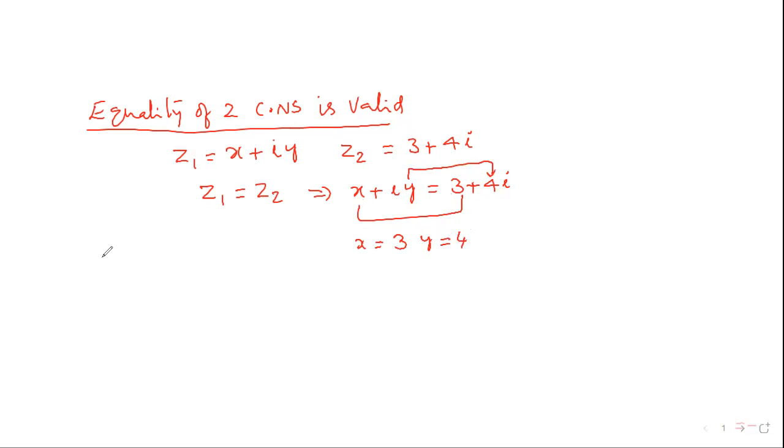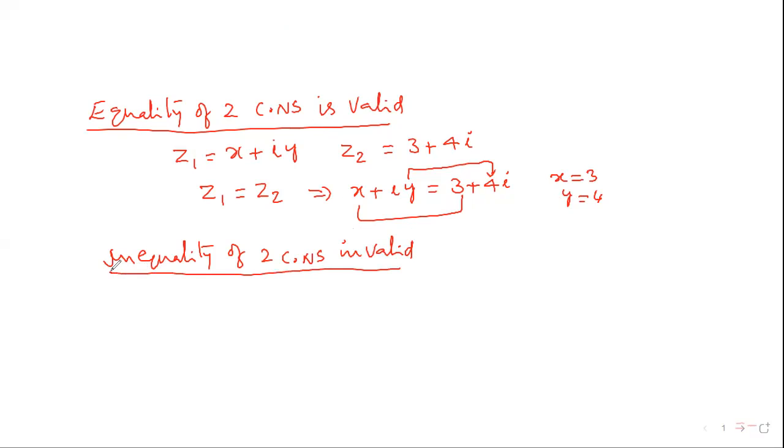But inequality of two complex numbers is never valid. Why is it invalid?